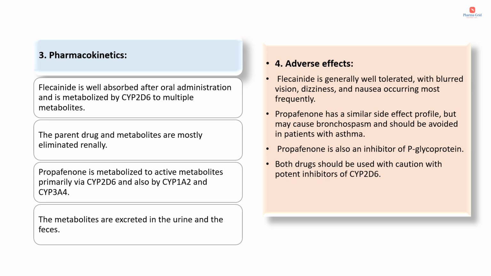Adverse effects. Flecainide is generally well tolerated with blurred vision, dizziness and nausea occurring most frequently. Propafenone has a similar side effect profile but may cause bronchospasm and should be avoided in patients with asthma. Propafenone is also an inhibitor of P-glycoprotein. Both drugs should be used with caution with potent inhibitors of CYP2D6.